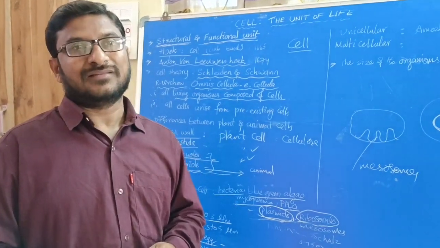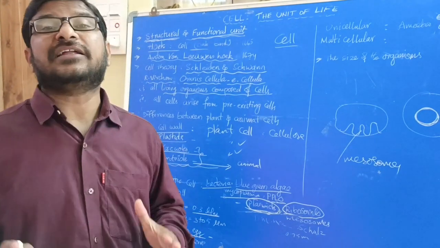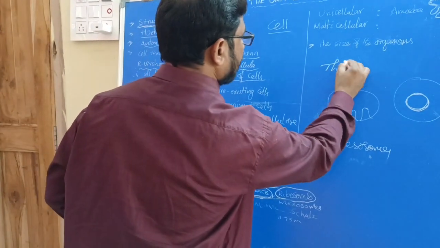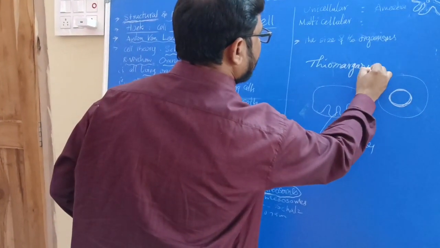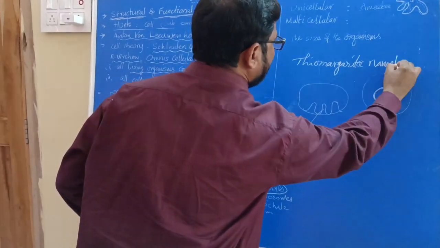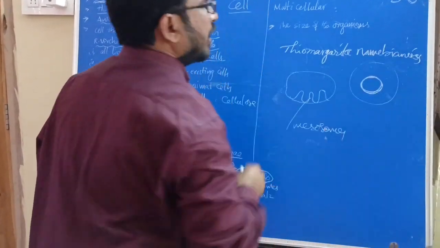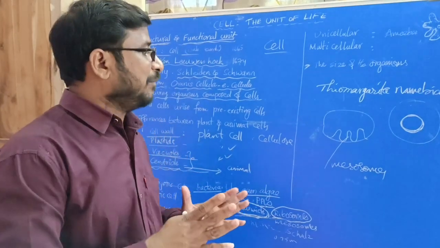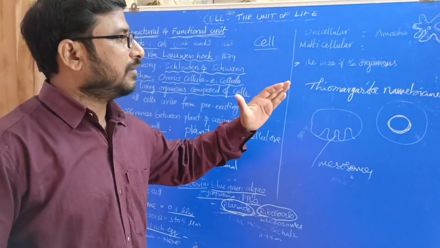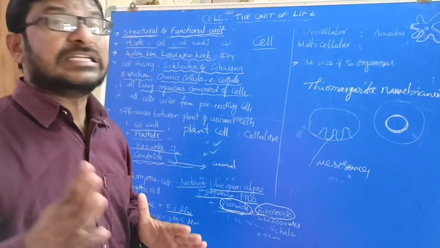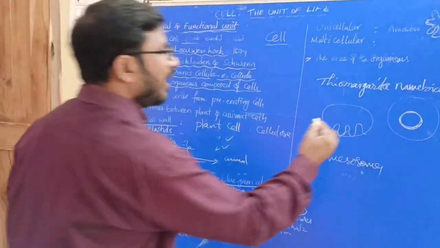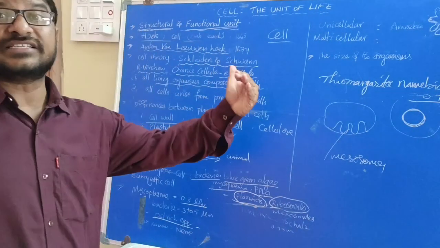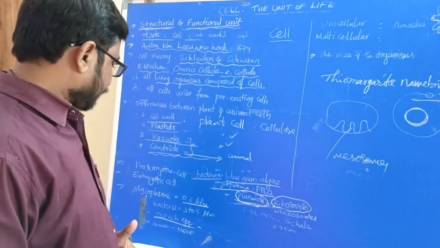It is called Thiomargarita namibiensis. He found this bacterium on the shore of Namibia, so he named it Thiomargarita namibiensis. It is the biggest bacterium, with a size of 0.5 millimeters, meaning we can see it with our unaided eye.